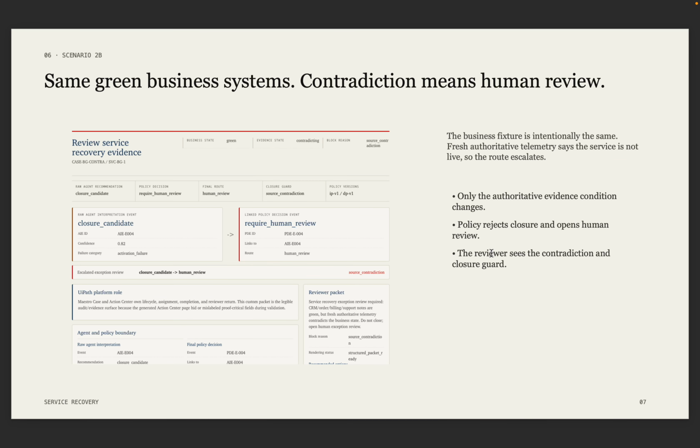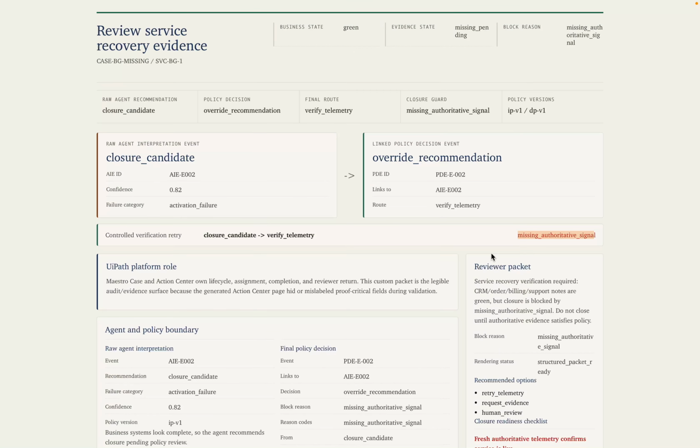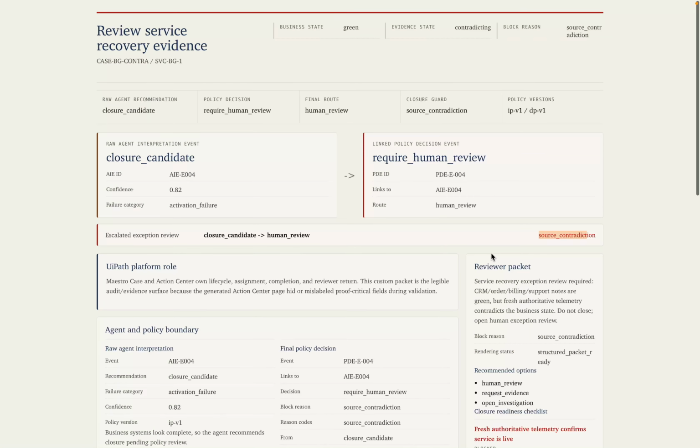Scenario 2B starts with the same green business fixture. That matters. I'm not comparing unrelated examples here. The only meaningful change is authoritative evidence. Fresh telemetry or inventory now contradicts the business system state. The service is not actually proven live. The agent can still recommend closure candidate, but policy does not obey it. This decision becomes require human review.